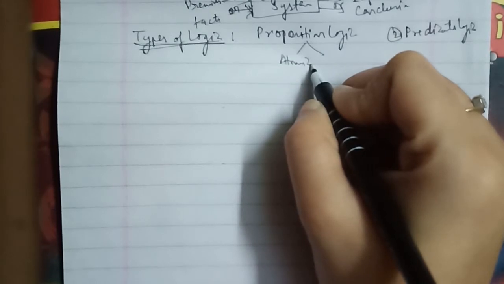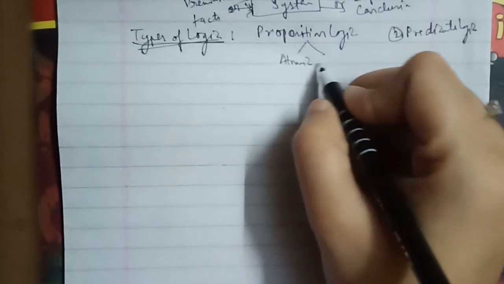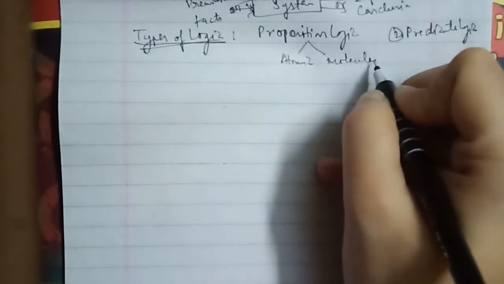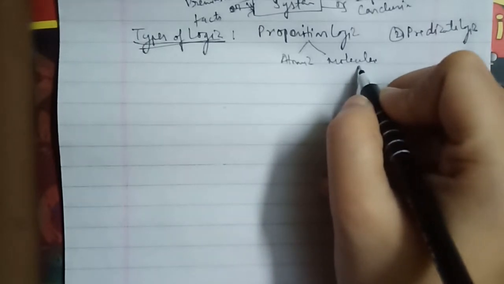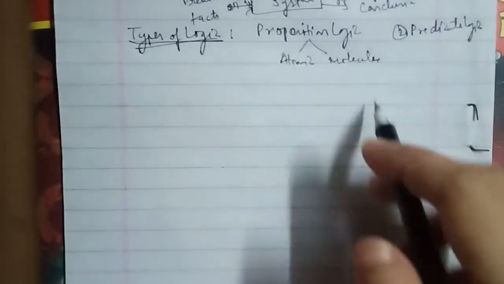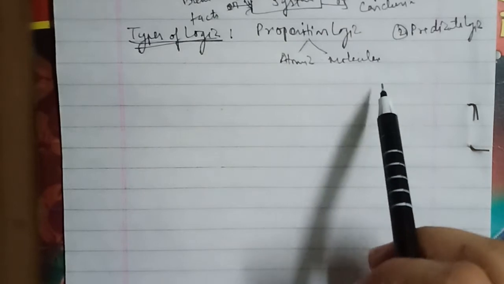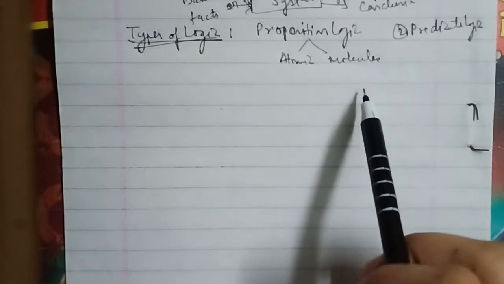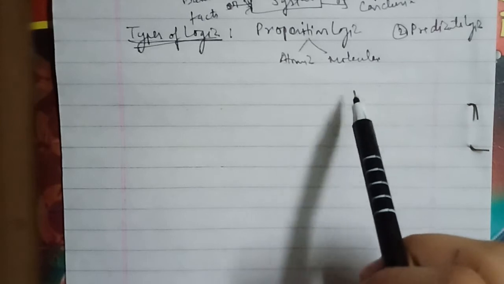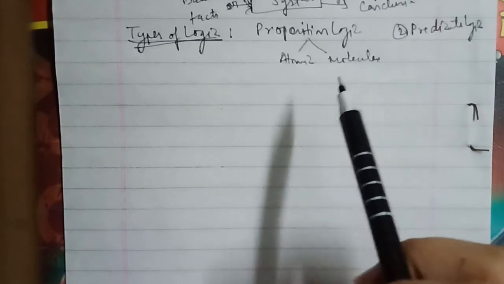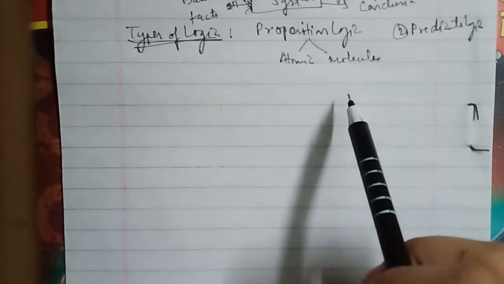There are two kinds of propositions: the first is the atomic proposition, which is a simple proposition, and the second is the molecular proposition, known as a complex or compound proposition. For compound propositions, the symbols used for the logic connectives are negation, conjunction, disjunction, implication, and double implication.